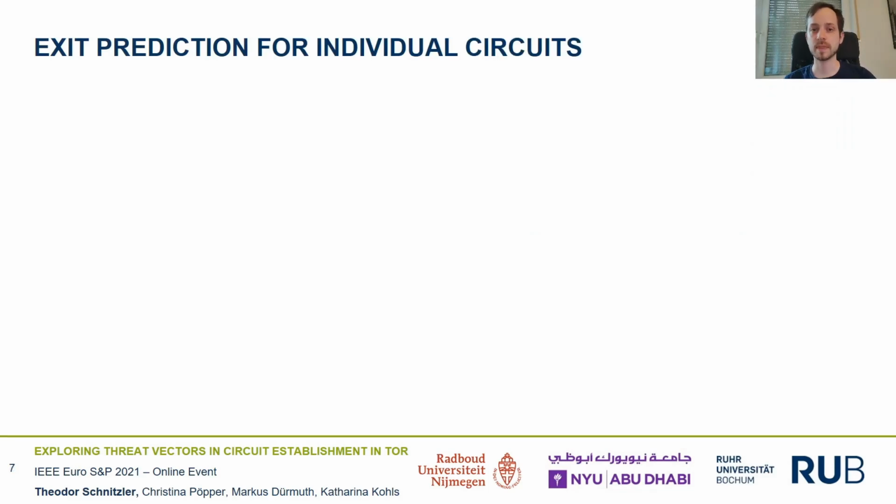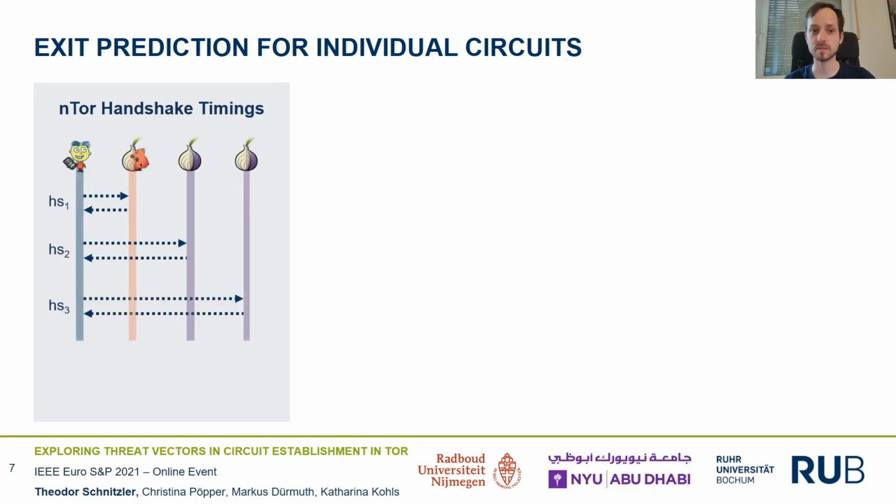So we built on this idea and adapted it with characteristics of individual circuits. A promising candidate for this is timing information from the so-called end-to-end handshake that takes place when a new circuit is set up. So once relays for a new circuit are chosen, there are individual handshakes between the client and each relay to establish these multiple layers of onion encryption. Since the handshake traffic can be distinguished from other packets, an adversary controlling a malicious guard can measure the timings for handshakes between client and middle and client and exit, and calculate the difference to get an approximate round-trip time between middle and exit relays.